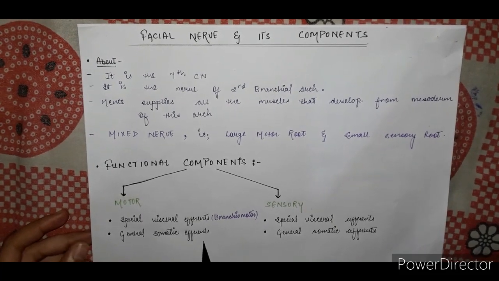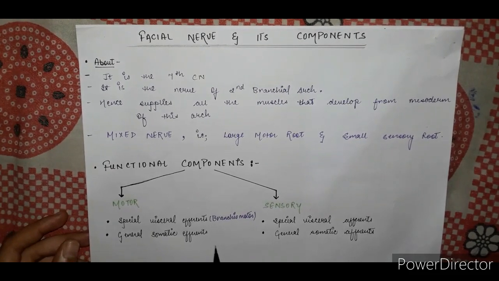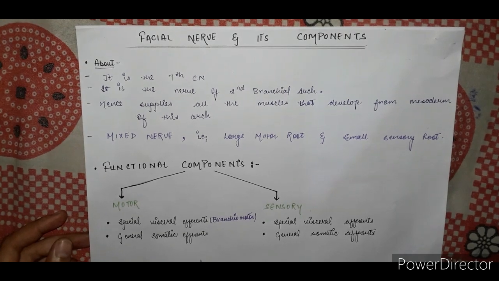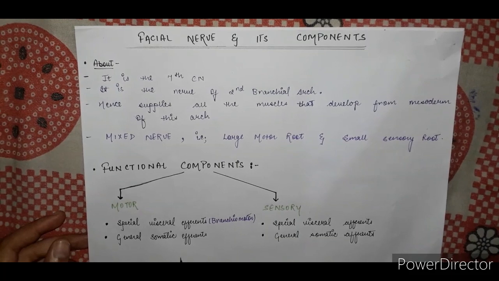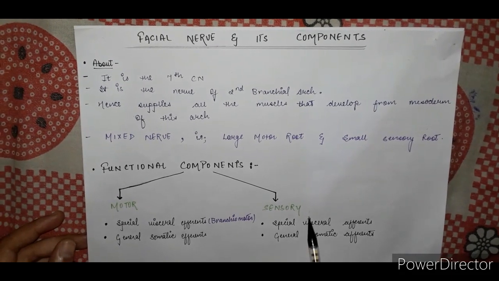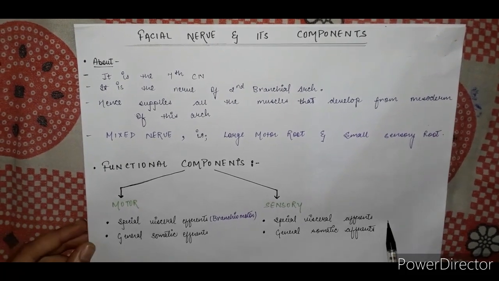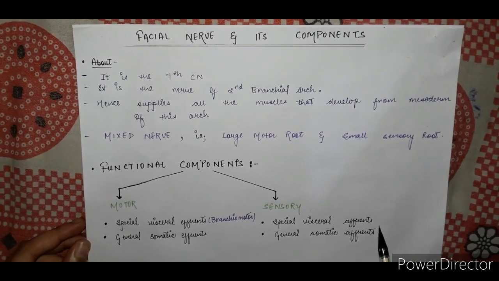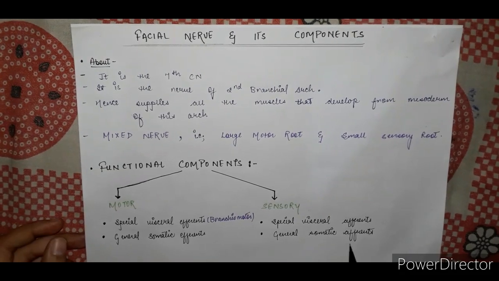General somatic efferent fibers originate in the superior salivatory and lacrimatory nucleus, and it has preganglionic parasympathetic innervation and supplies the lacrimal gland, sublingual and submandibular glands. Now, special visceral efferents carry taste sensations from the anterior two-thirds of the tongue and some taste sensations from hard and soft palate.